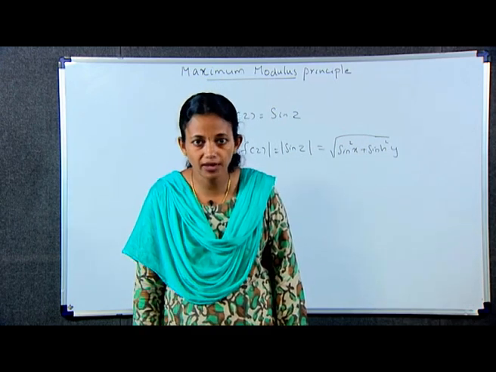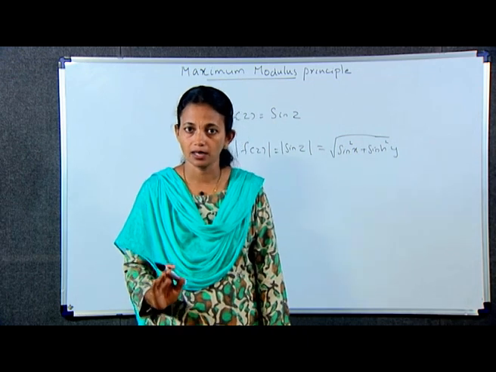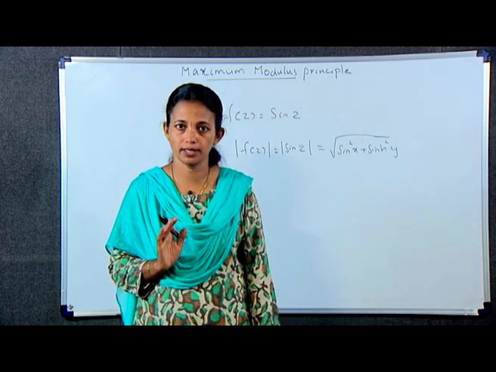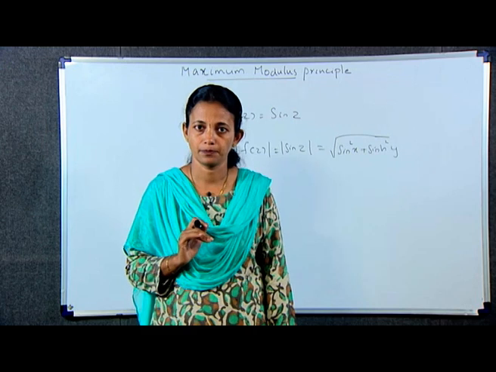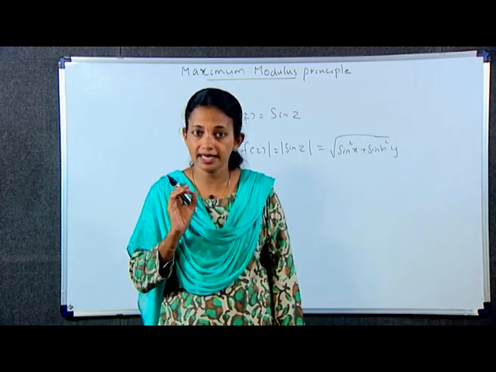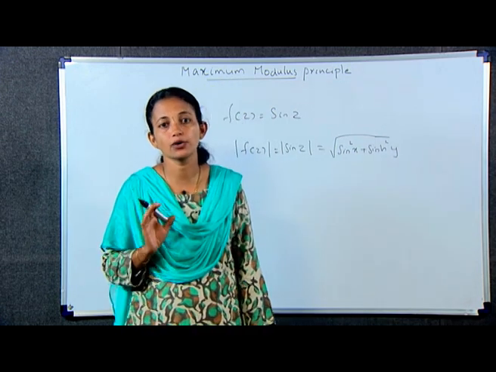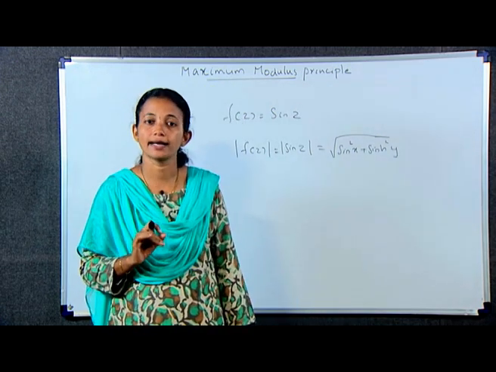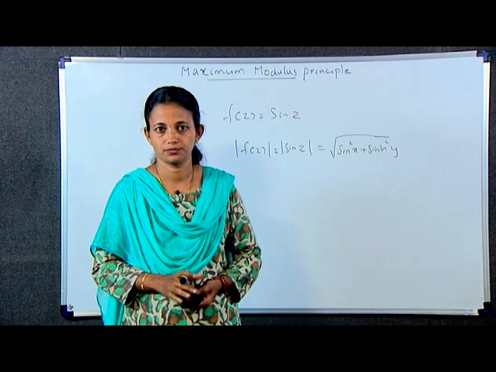Hence, the maximum value of |f(z)| in R occurs at the boundary point (pi by 2, 1), and the minimum value of |f(z)| in R occurs at the boundary points (0, 0) and (pi, 0).